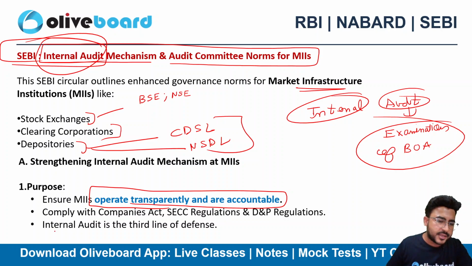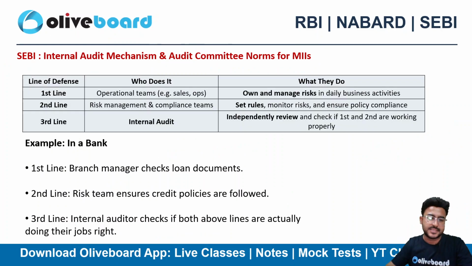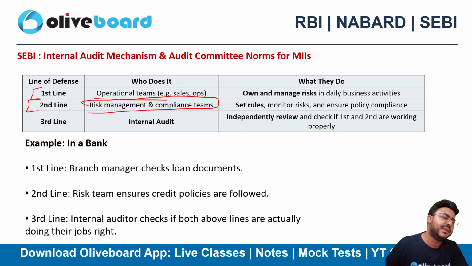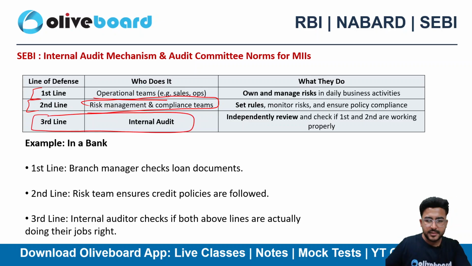And we also call internal audit the third line of defense. So there are multiple lines of defense here. The first line of defense is your operational teams, all the teams, right? The second line of defense is nothing but those who are setting the rules and regulations. If I talk about risk management and compliance teams, risk management committee, audit committee, these are your second line of defense. And your third line of defense is internal auditing, right? They will be checking your books of accounts, activities, so definitely they are internal auditors. They are checking your transactions.